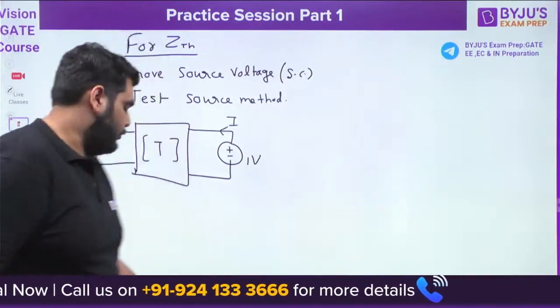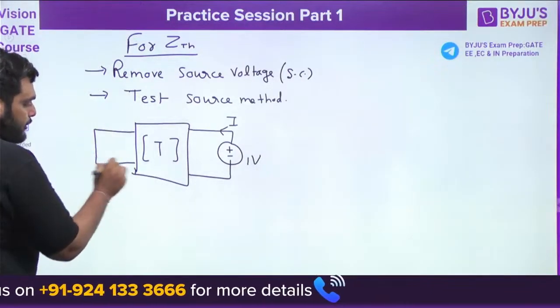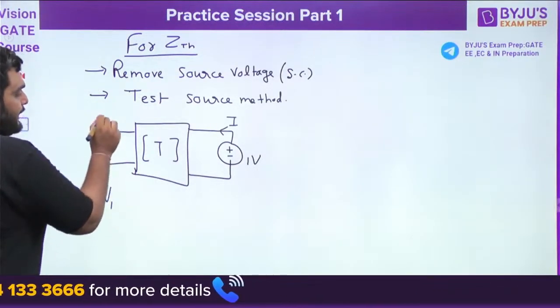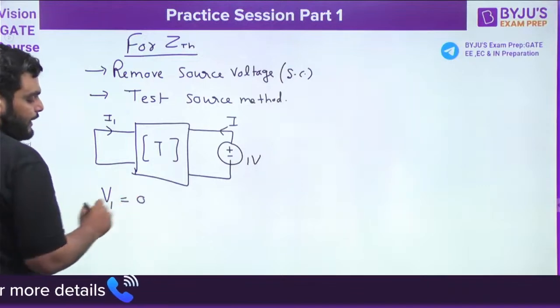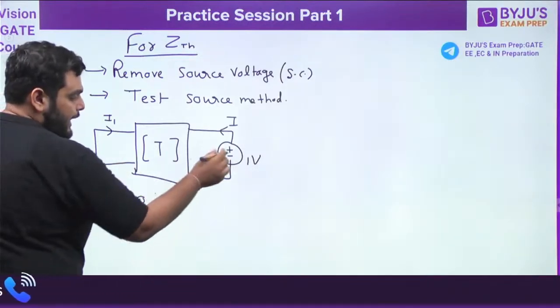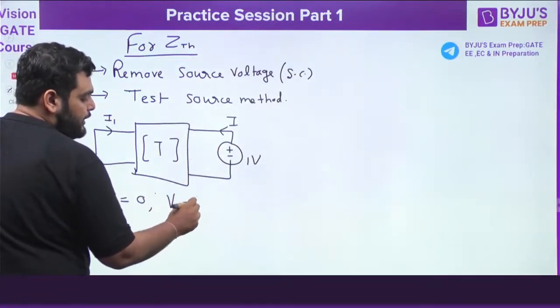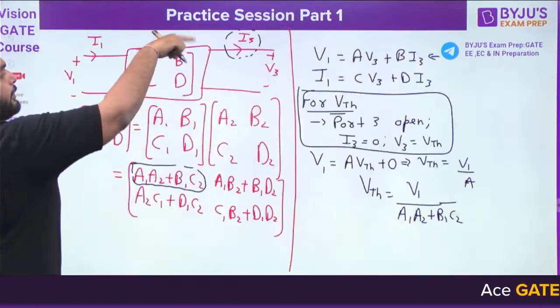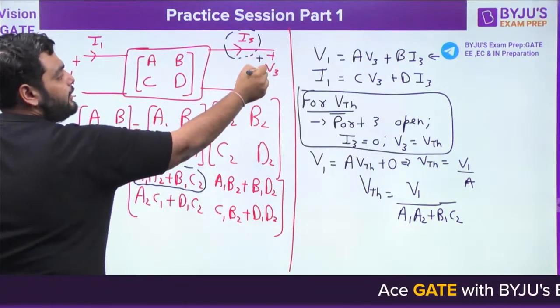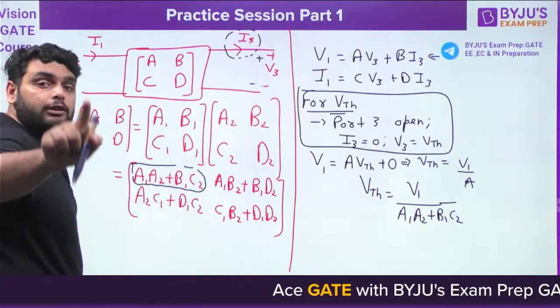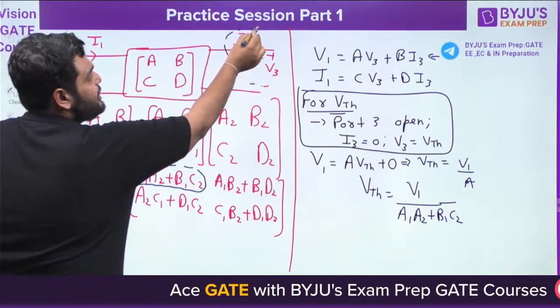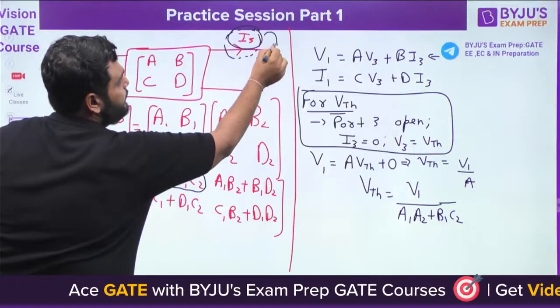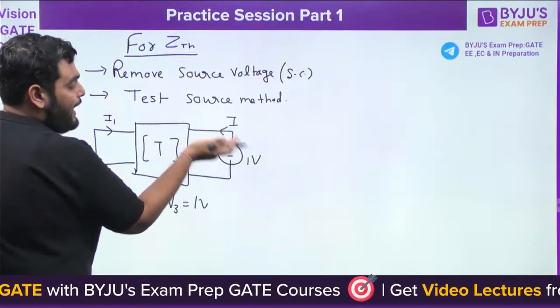Okay. Now see very carefully. Because of this short circuit, I can say V1 is equal to 0. Here I can say V3 is equal to 1 volt. Why? See the network here. I have applied the test source here. Also, if you see one point, the direction of I3 is towards V3. But here, the direction of I is reversed.